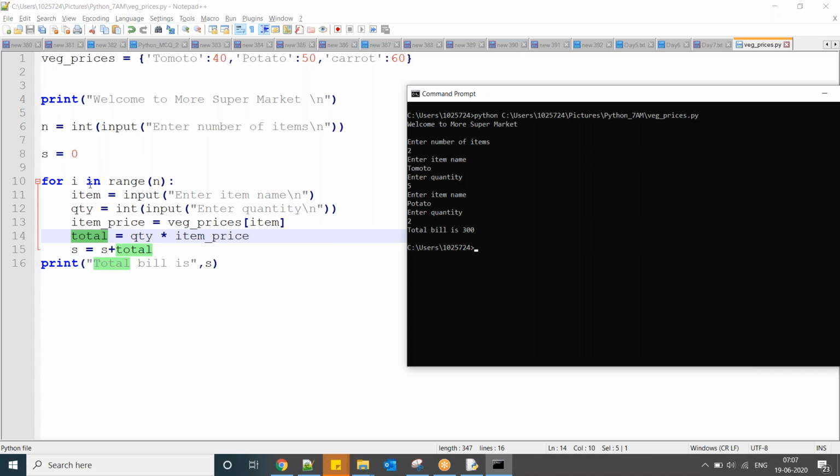I am repeating the loop once again for the second item. Again potato quantity 2 kgs. So here 200 plus 100, 300. So after completion of the loop it is 300. Okay,